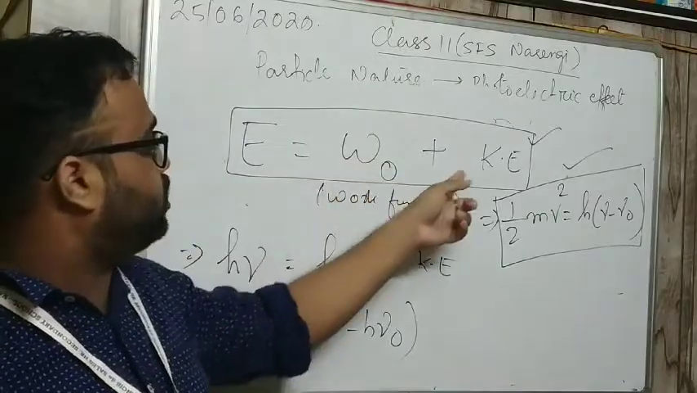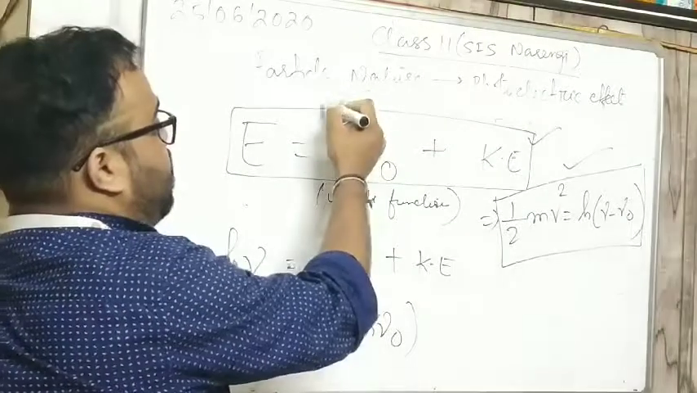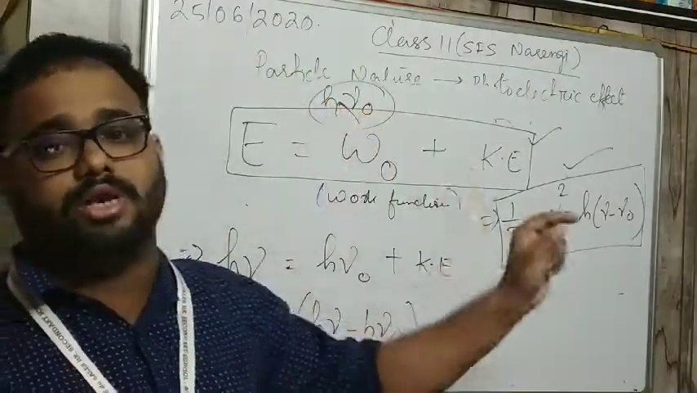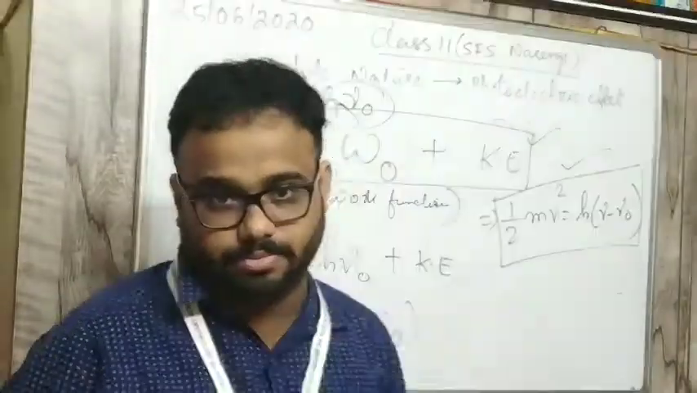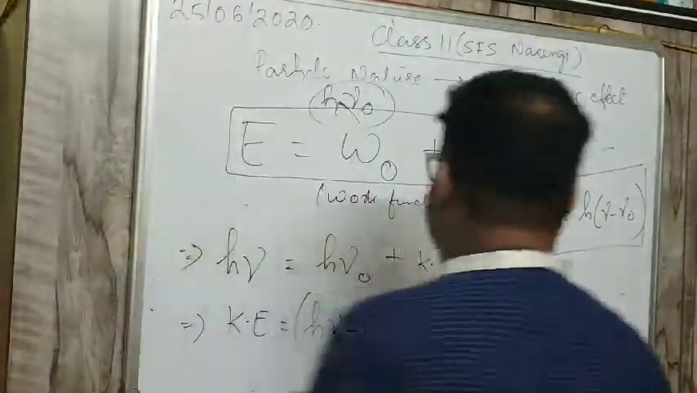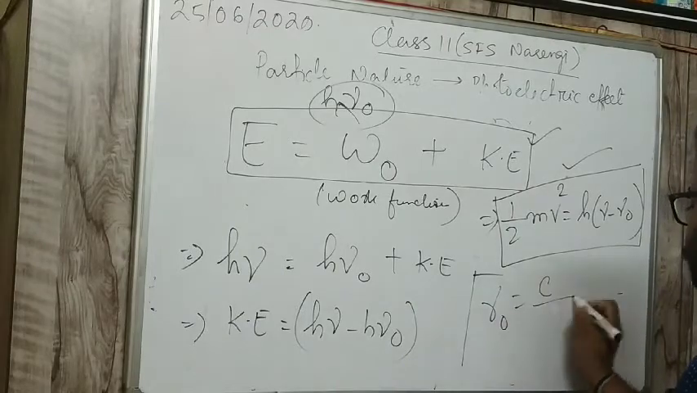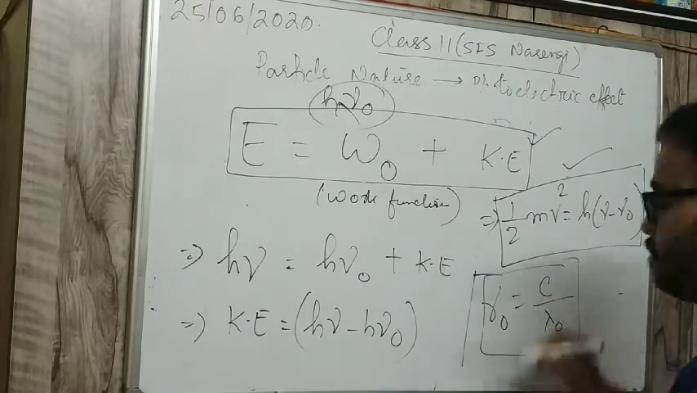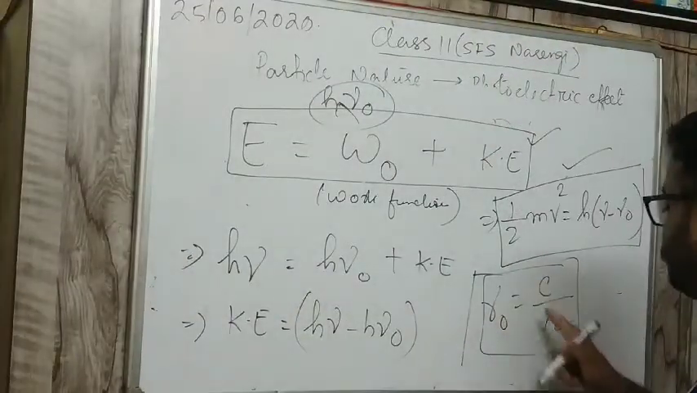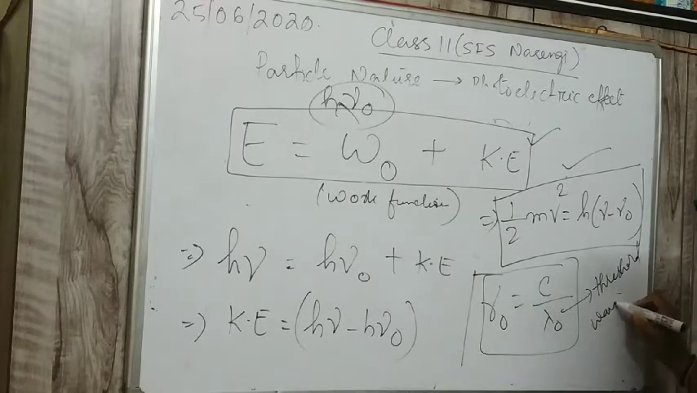Energy is equal to work function plus kinetic energy. And what is the formula of the work function? h nu naught. What is nu naught? Nu naught is the threshold frequency. Similarly, here you will get one more. If nu naught is the threshold frequency, then nu naught is equal to c by lambda naught, because nu is equal to c by lambda. So lambda naught is the threshold wavelength.